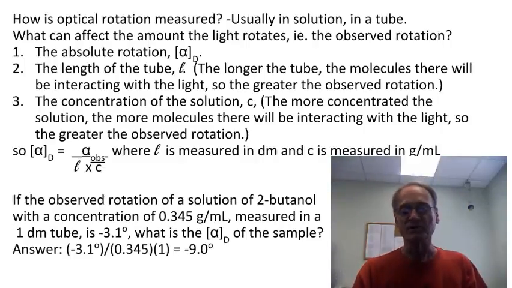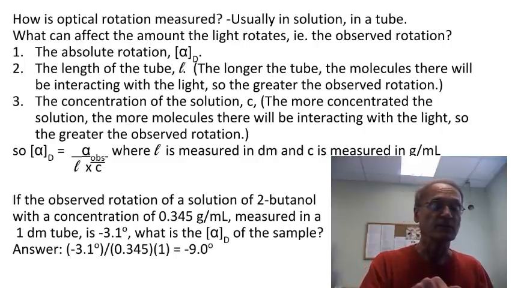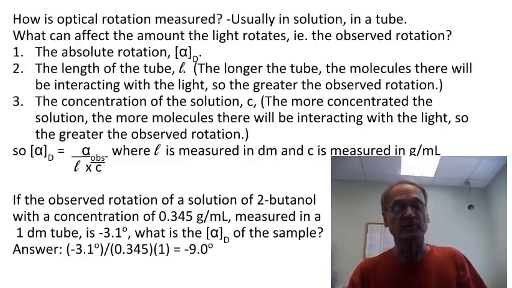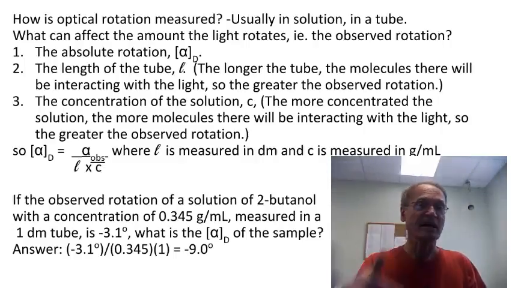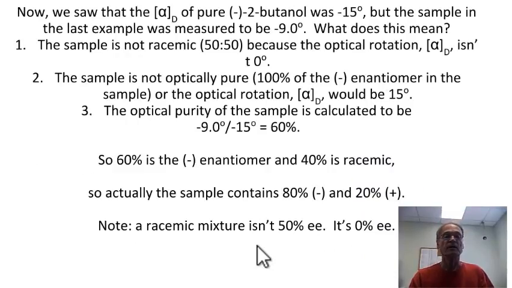Again, you might say, well, why isn't that negative 15? Because we saw a minute ago that it should be negative 15. And the answer is that obviously this is not 100% pure negative isomer. There must be some of the positive isomer in there as well, which is making it less negative than it should be. So here's where we figure out how much of it is negative and how much is positive. What we saw a minute ago was that pure negative 2-butanol should be negative 15, but the sample in this case turned out to be negative 9.